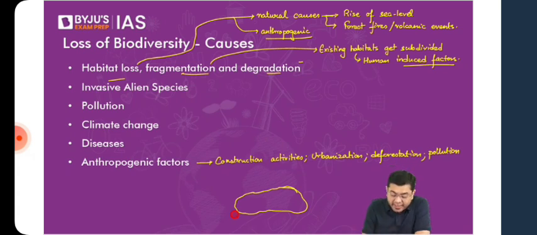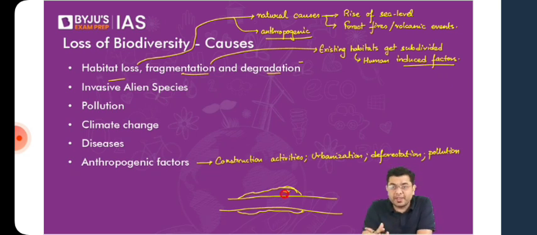Now if a construction activity goes on, and let's suppose you have constructed a highway or a railway, look at the size of the habitat which is left. That habitat is not enough to sustain a sufficient number of species. So what will it lead to? Reduced areal spread, which means a greater amount of competition for the same amount of resources. Due to competition and lack of resources, this can lead to the extinction of species. Many species can be pushed to the verge of extinction because of that.